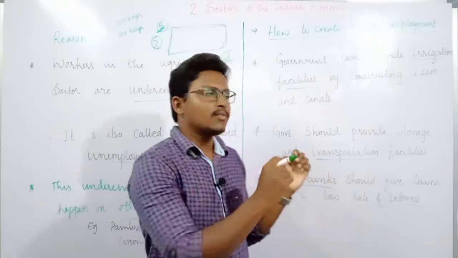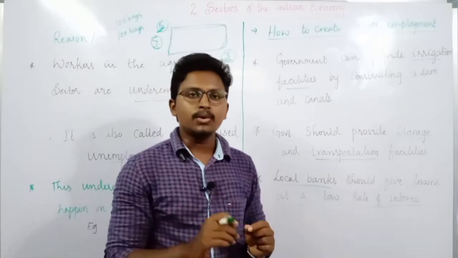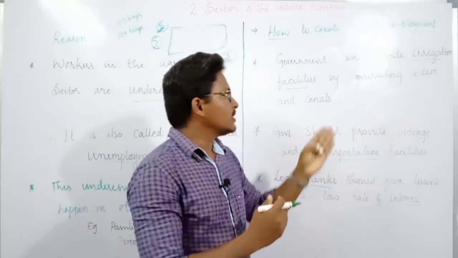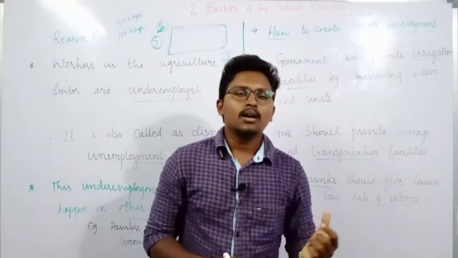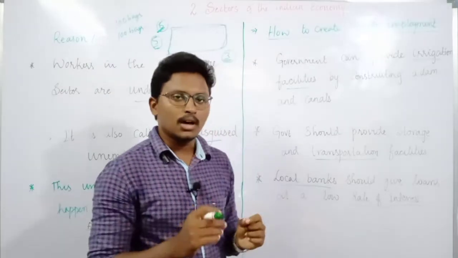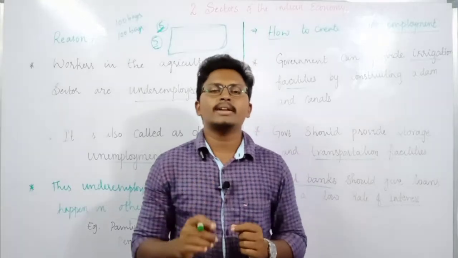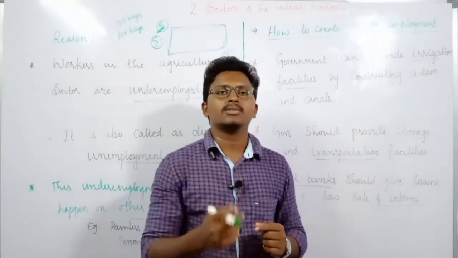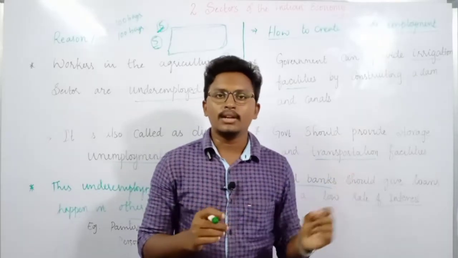So these are some of the ways how we can improve the employment as well as output in this agriculture sector. One is, by providing dams or transportation or cold storage, or providing loans at a cheaper rate of interest. Now next what we will see is how we can create more employment in semi-rural areas, or you can say almost city areas.